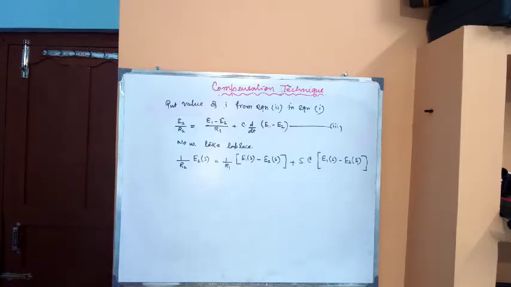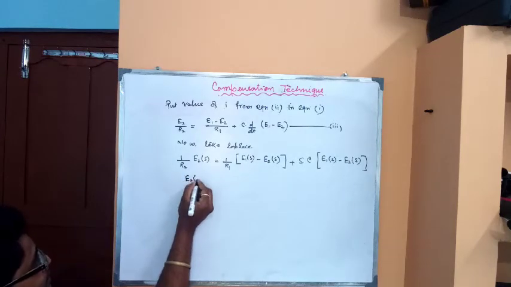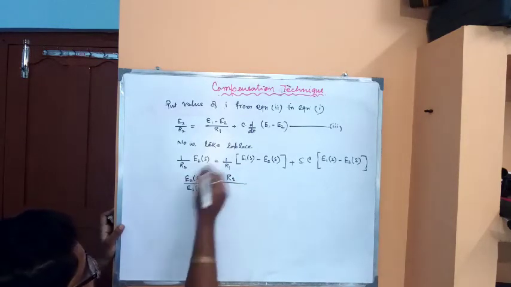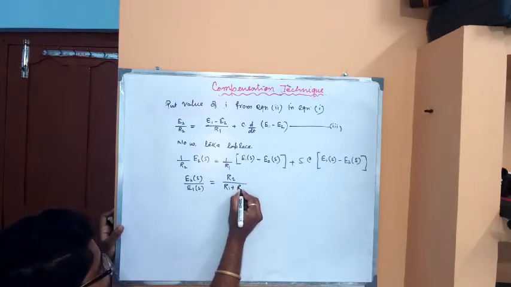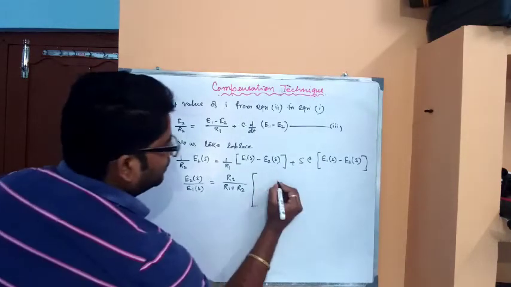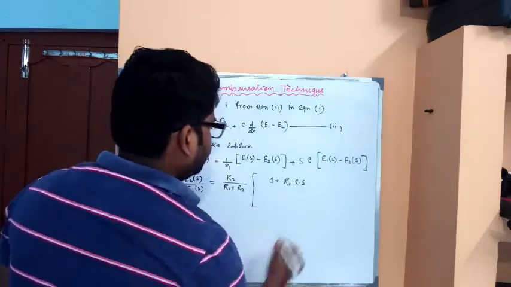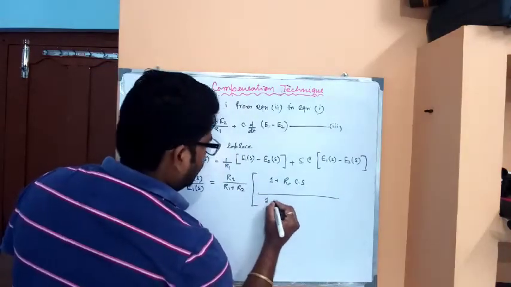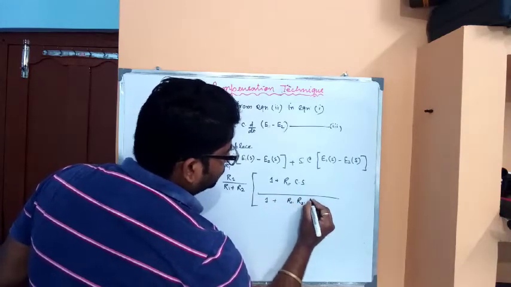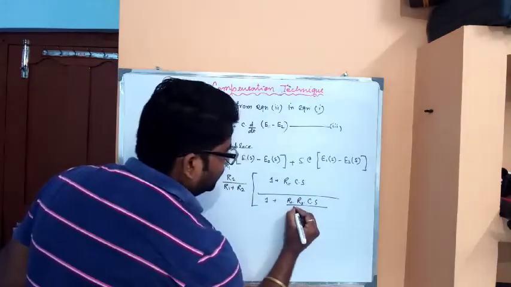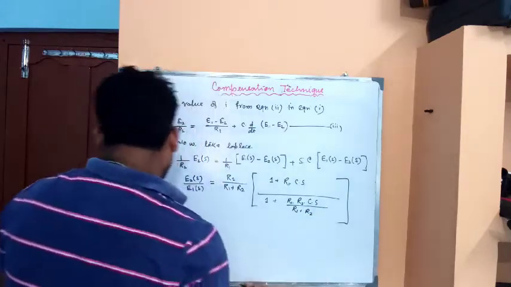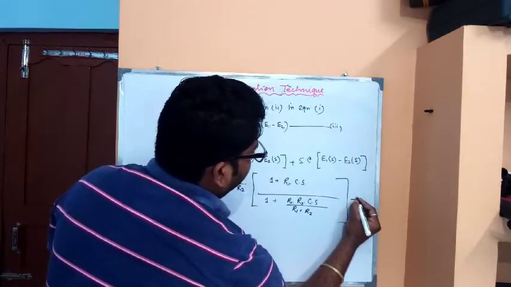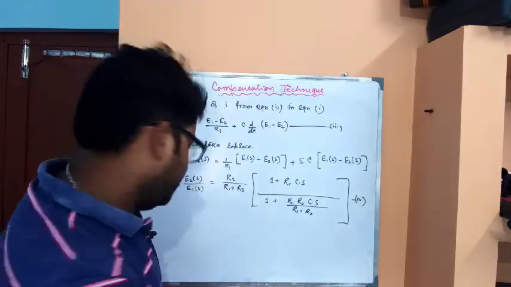After simplification, E2 of S by E1 of S is equal to R2 divided by (R1 plus R2), into (1 plus R1 R2 C into S divided by (R1 plus R2)), divided by (1 plus R1 R2 C into S divided by (R1 plus R2)). We consider this as equation number 4.